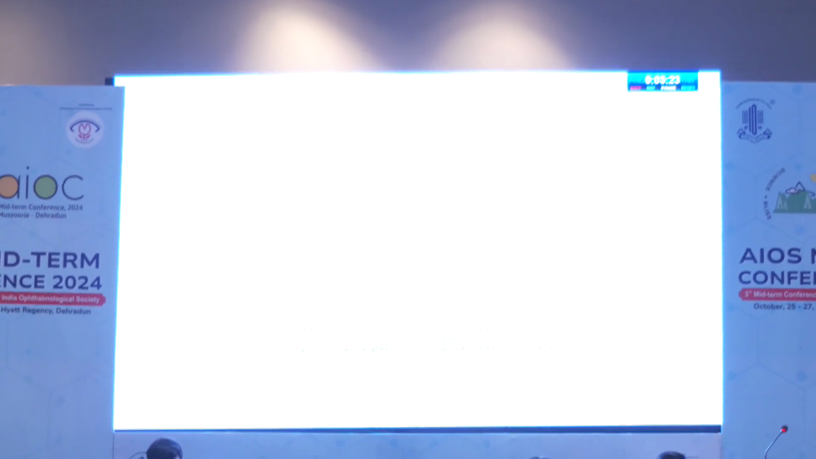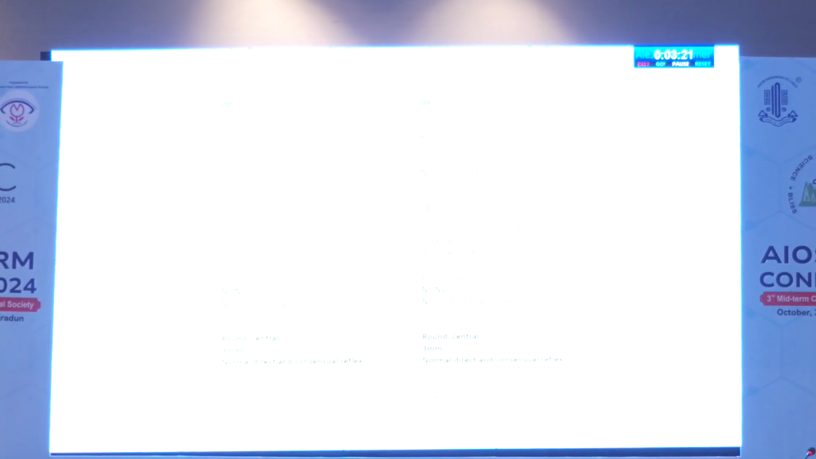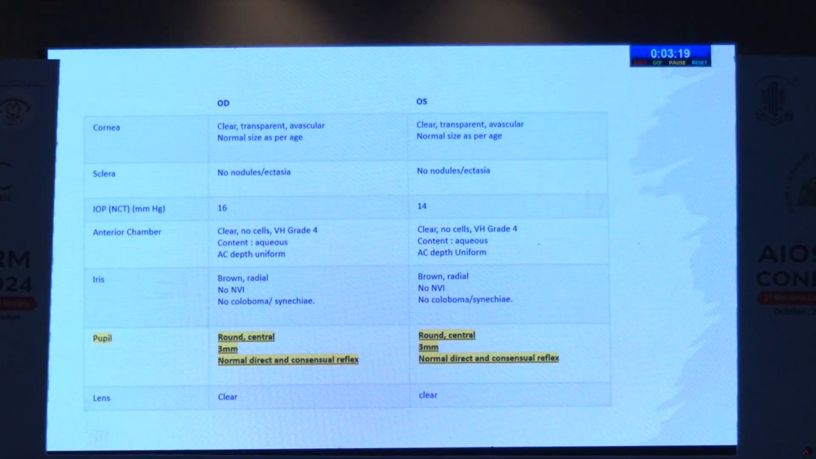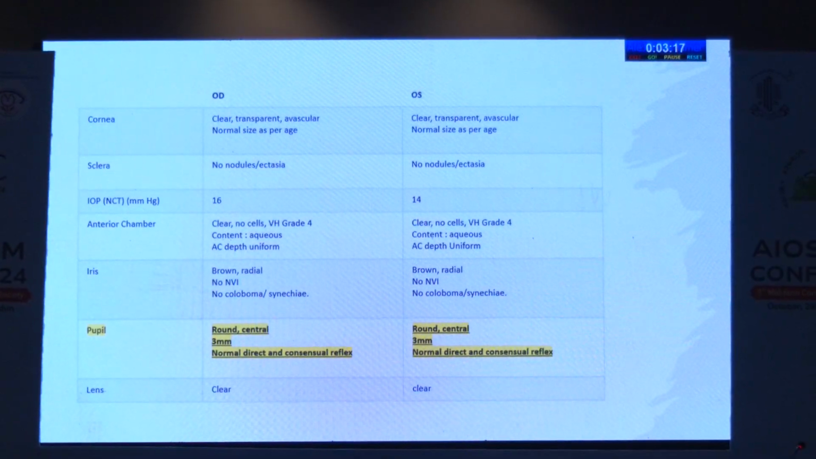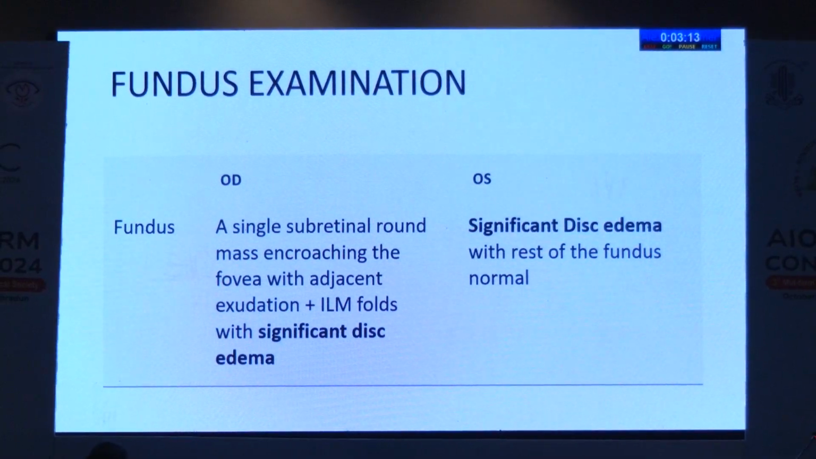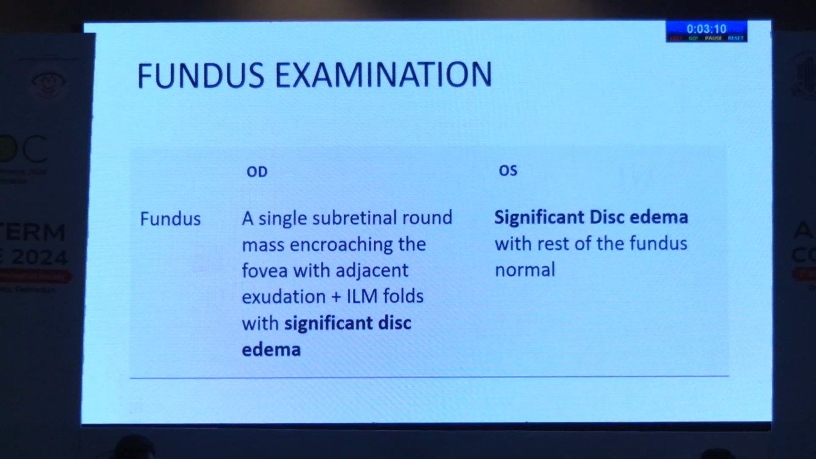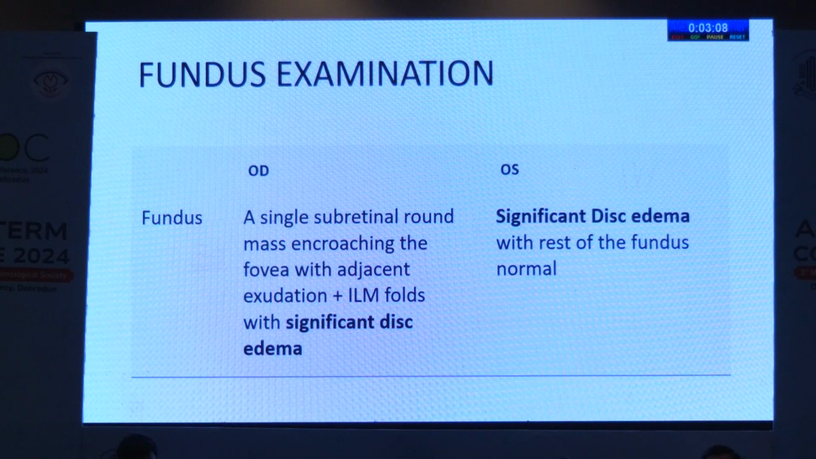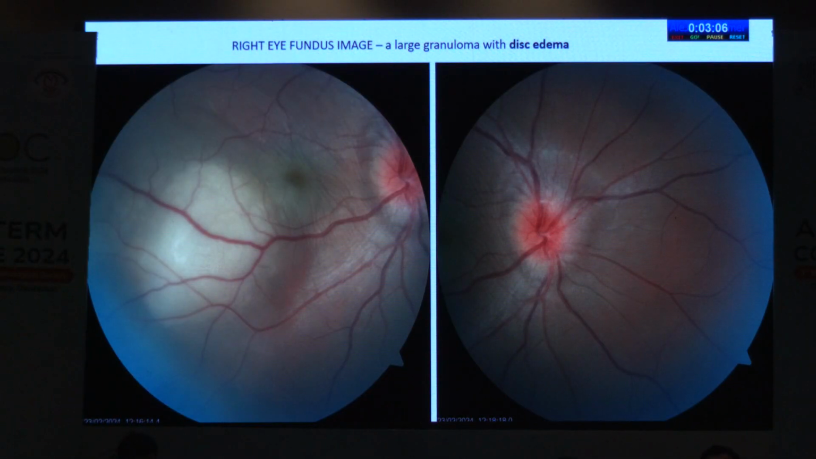On examination, his BCVA in the right eye was 6/12 and in the left eye was 6/6. He did not have any RAPD. The pupil was round, central, 3 mm, with normal direct and consensual reflex in both eyes. On fundus examination, he had a single large subretinal round mass encroaching the fovea, and there was also associated significant disc edema in both his eyes.